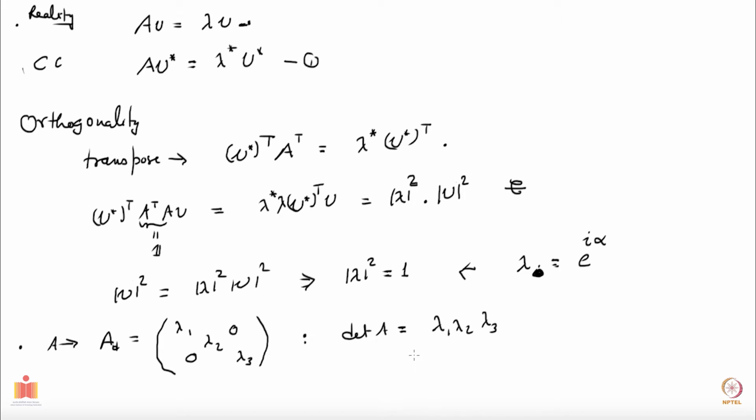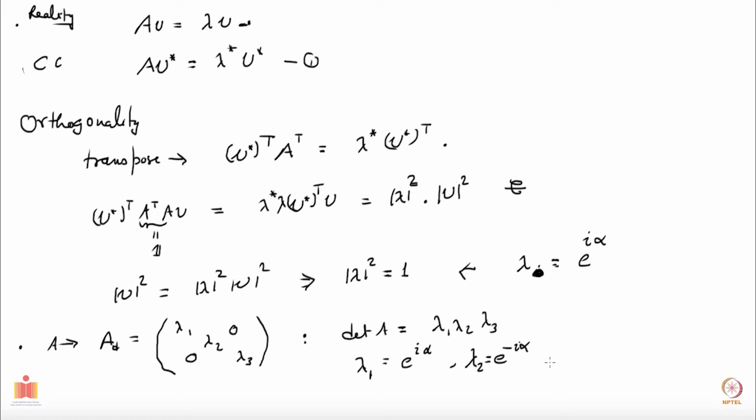Now let's say lambda 1 I choose to be e to the i alpha. Then one of the two, lambda 2 and lambda 3, has to be e to the minus i alpha. Why? Because I've already said that if lambda is an eigenvalue, then lambda star is also an eigenvalue. So if e to the i alpha is an eigenvalue, then e to the minus i alpha also has to be an eigenvalue. So let me call the one which has the value e to the minus i alpha lambda 2.